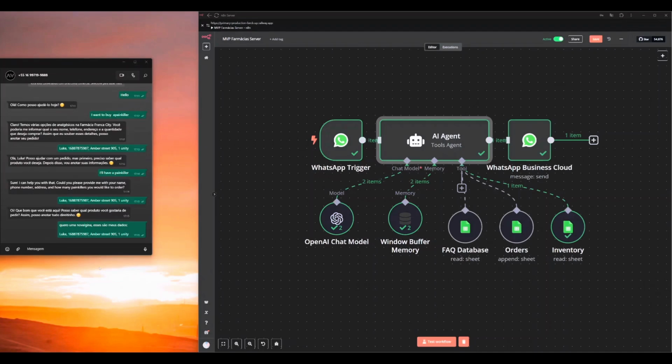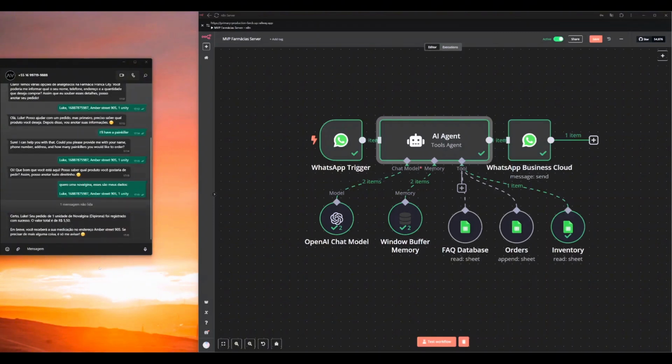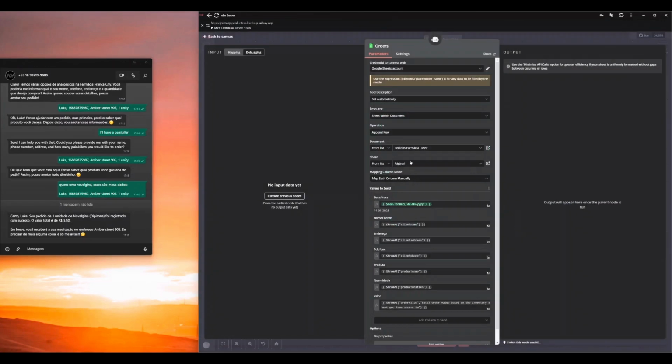So I asked for a very famous painkiller, and it has actually registered my order. So let's check if it has worked.